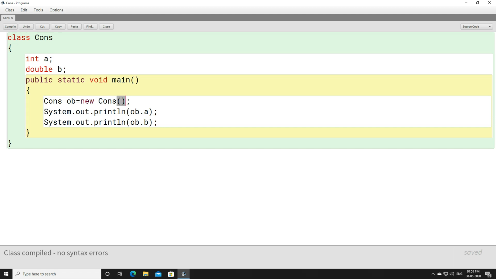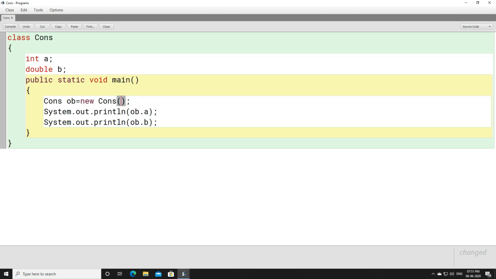Now you must be thinking, sir, if I have a parameter here, if I have an argument here, is it going to create a parameterized constructor automatically? Never. It will never create a parameterized constructor for you. A parameterized constructor will only get created if you declare it. If you don't declare a parameterized constructor, it will not get created.